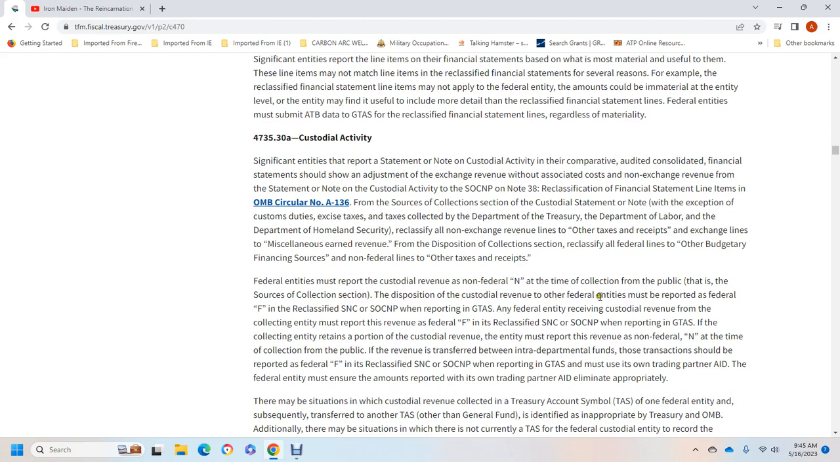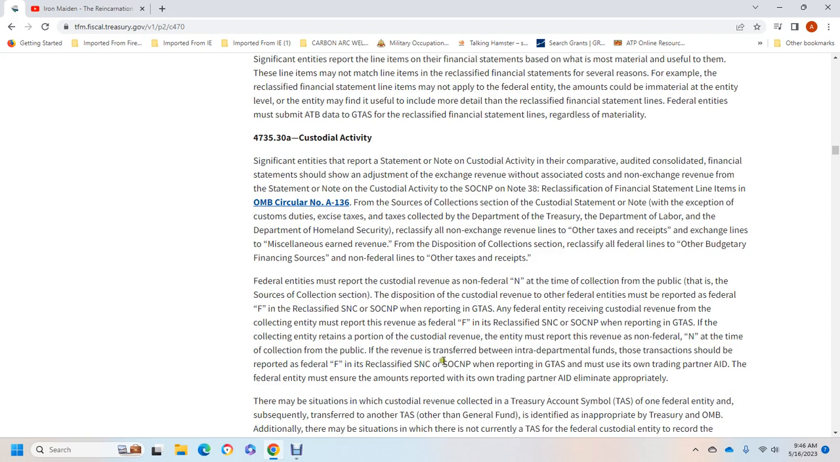For disposition of custodial revenue, federal entities must report with the federal F-designation in the reclassified statement of net cost or statement of changes in net position, reporting to the Government-wide Treasury Account Symbol system. The federal entity receiving the revenue for the collecting entity then reports with the federal F-designation in the reclassified statement of net cost or statement of changes in net position, reporting to the Government-wide Treasury Account Symbol for the collecting or agent entity, with the reporting of the custodial revenue. The entity must report the non-federal revenue at the time of collection, for the period of the revenue, and transfer to the Department of the Treasury general fund, and the transaction should be reported with the federal F-designation.